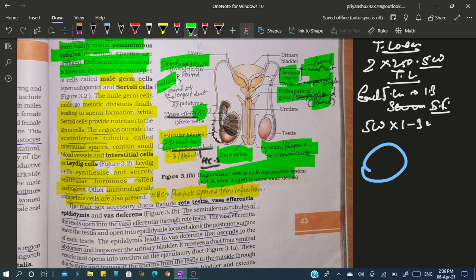Then it will join the seminal vesicle and it will form what? It will form ejaculatory duct. Then there is single unpaired prostate gland, and then there is bulbourethral gland, and then there is urethra.